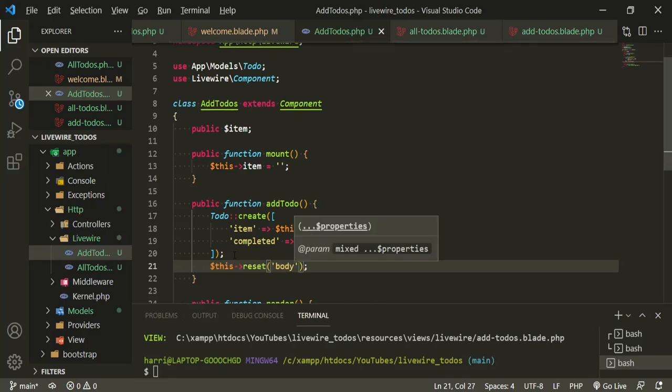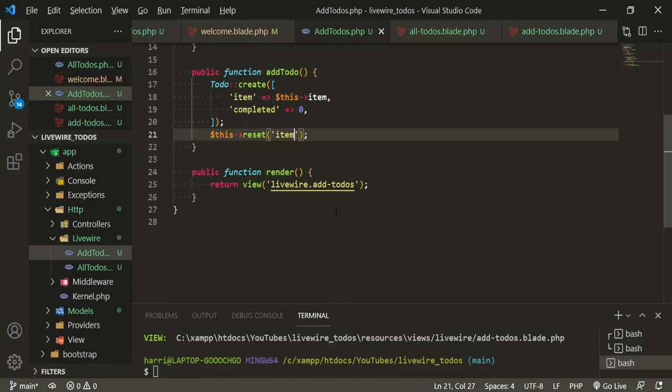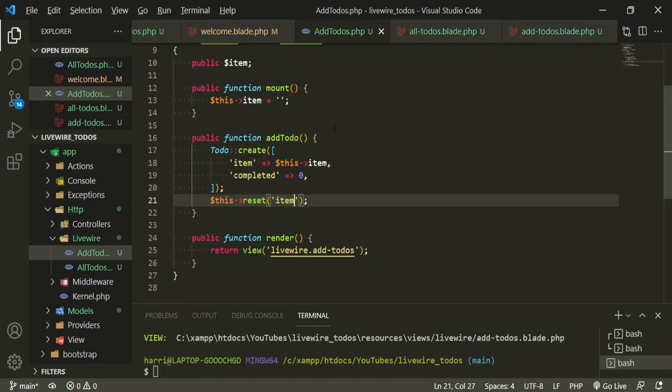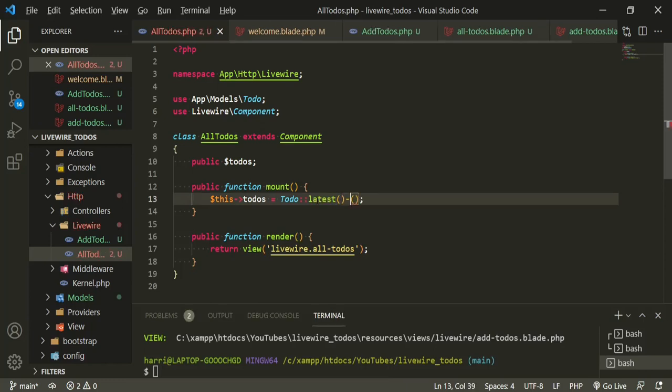Now there's a bunch of different ways of doing this. If you had more fields and you wanted to reset all of them, then you wouldn't even have to put this, but, I keep putting body, I don't know why, it's item. Okay, and this will just clear that from here. Now the other thing I want to do is list all to-dos as latest. Here we can say latest and then get, and that'll change the order.